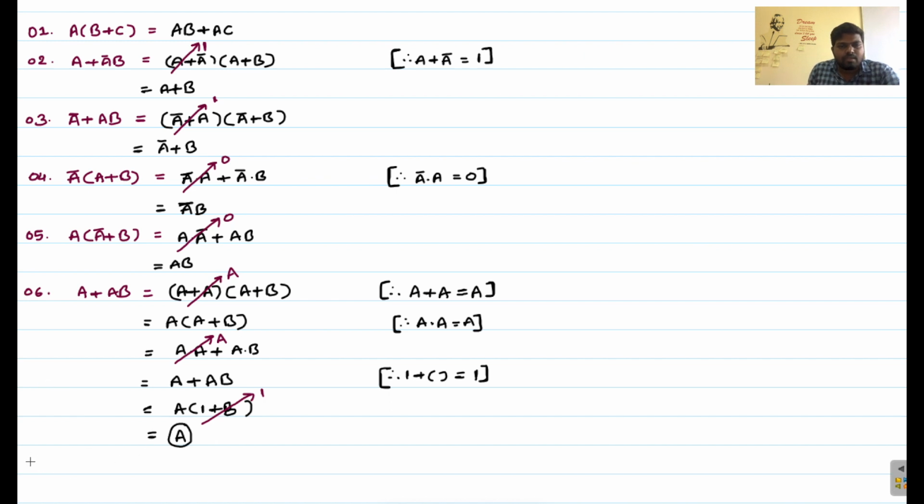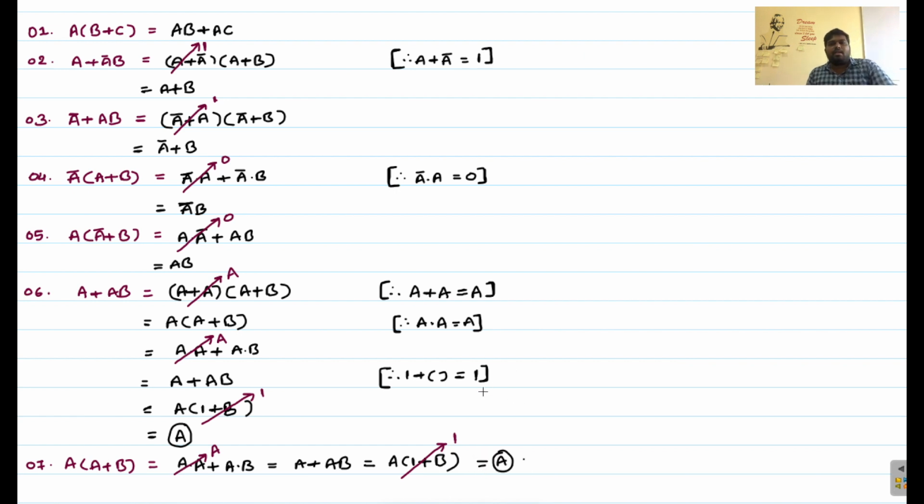And the last one is A into (A plus B). From our distribution theorem, we can distribute the variables like A into A plus A into B. But we already know A into A equals A, and we will get A plus AB. If you take A as a common factor, you will get A into (1 plus B), but we already know 1 plus something equals 1, so we will get A here. So these are certain simplifications which follow the distribution theorem, right?